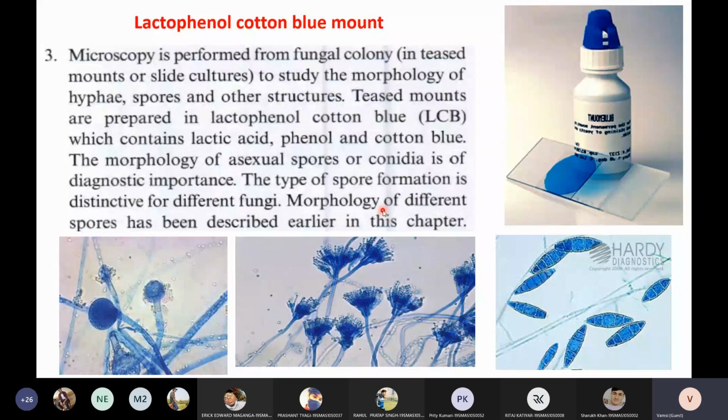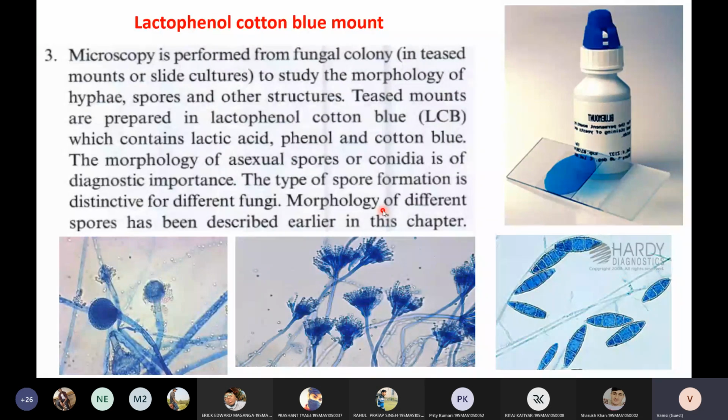So what is the meaning of mounting? Mounting means we will suspend the sample in a fluid medium, in water or in a reagent, so that the morphology will be preserved. We are not going to tease with the heating loop. Rather, we will just submerge the sample in this fluid. Upon submerging, the structure won't be damaged and whole structures will be visualized under the microscope. That is the major advantage of mounting.